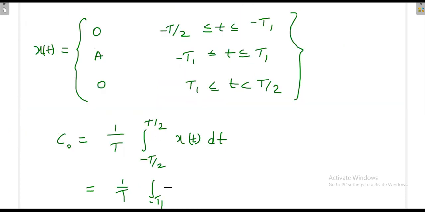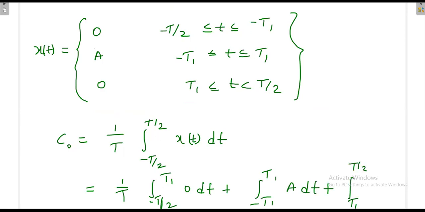From minus T by 2 to minus T1, 0 dt; from minus T1 to plus T1, A dt; plus T1 to T by 2, 0 dt. Again, the first integration and the last integration value is 0, only the middle integration survives.